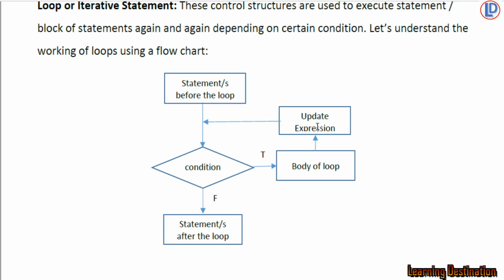And from here we will go to the update expression, which can mean different things for different loops, and from here we will come to the condition again. So as long as the condition is true, we will be executing these three blocks again and again. That means we will check the condition. If it is true, we will go to the body of the loop, then we will go to the update expression, then we will again come to the condition. This will continue as long as the condition is true. When the condition becomes false, we will come out of the loop, and the statements after the loop will be executed by the interpreter.